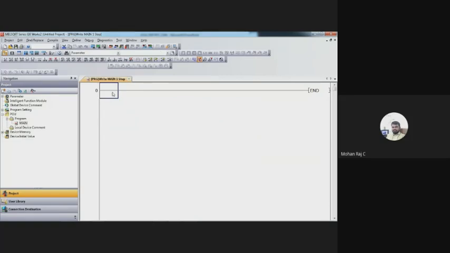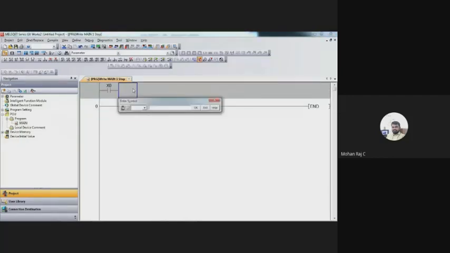For example, I am starting the mission, so I am using X0. X0 is the start button, and X1 is the stop button.